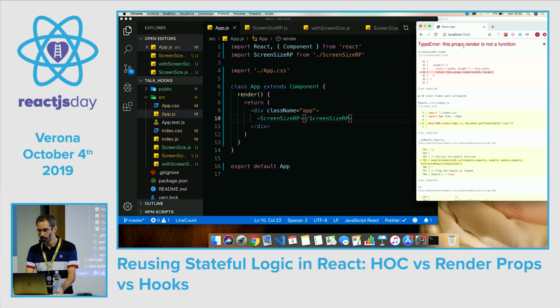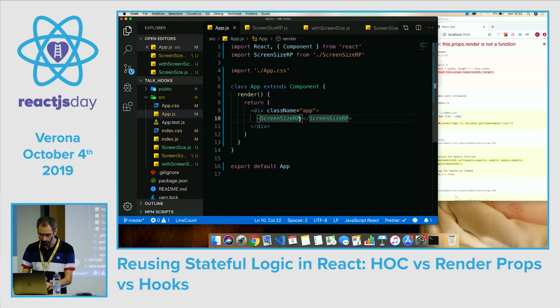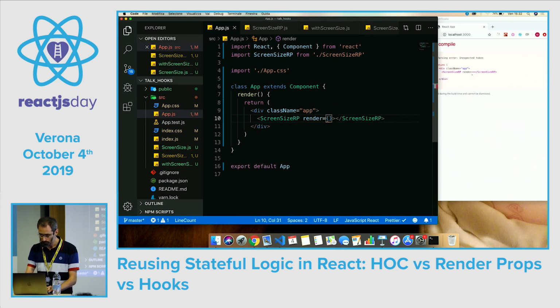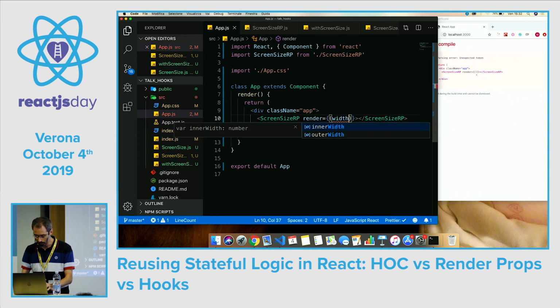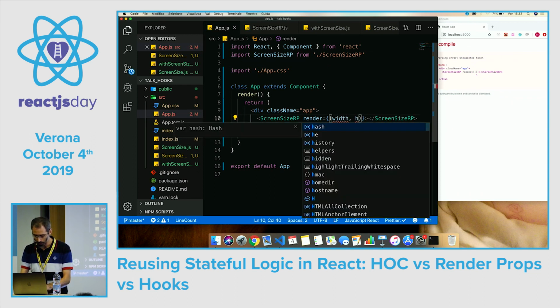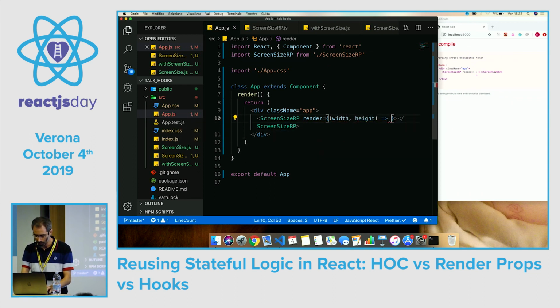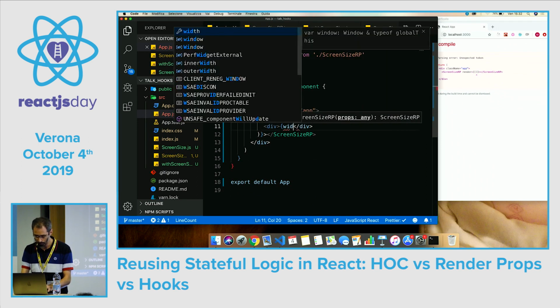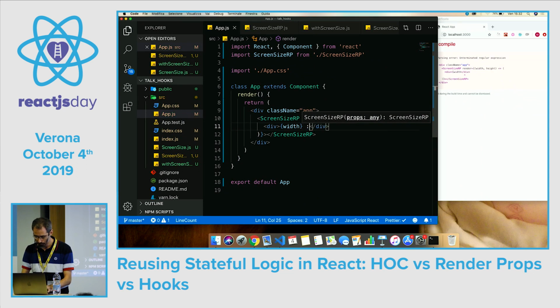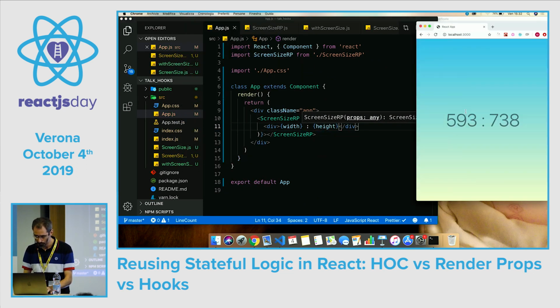Okay, this props.render is not a function because we didn't pass it, and so it is a function of width and height, and it just returns our width and height. Okay, and it works.